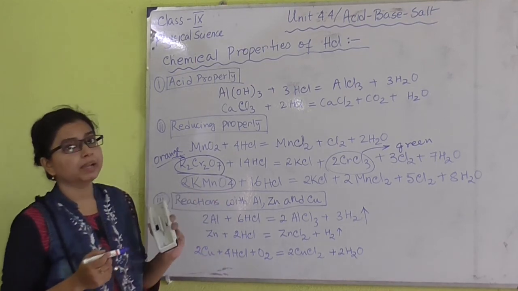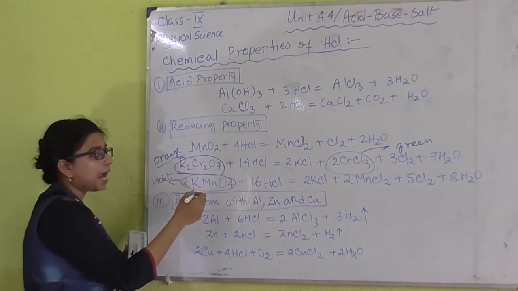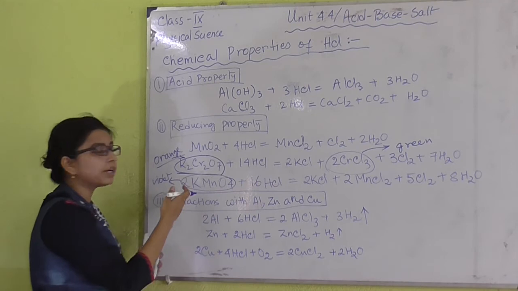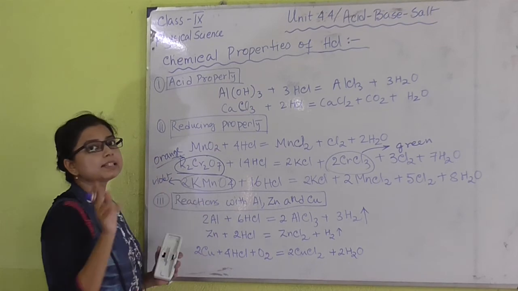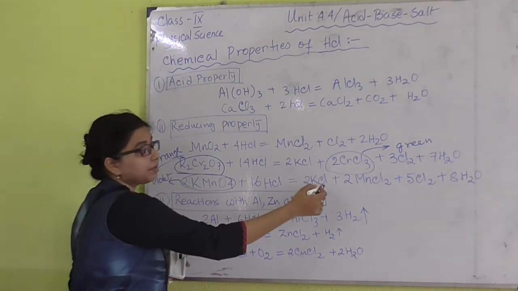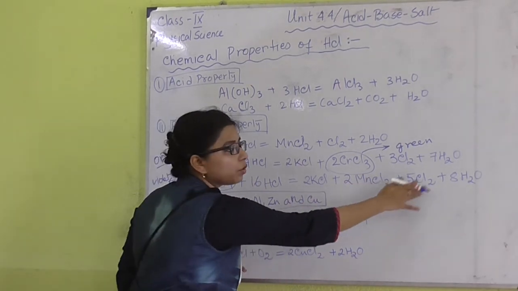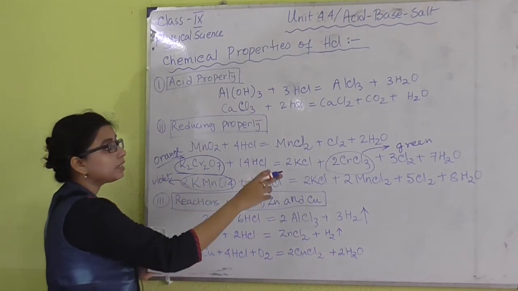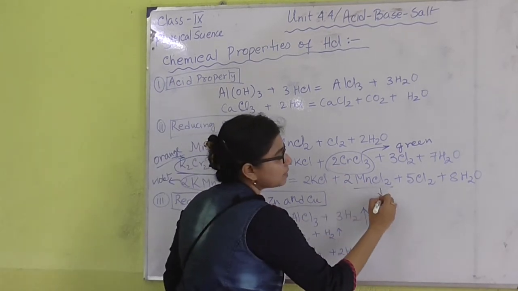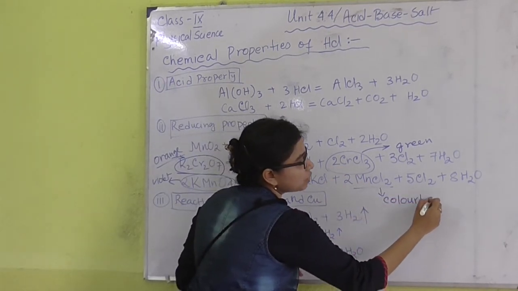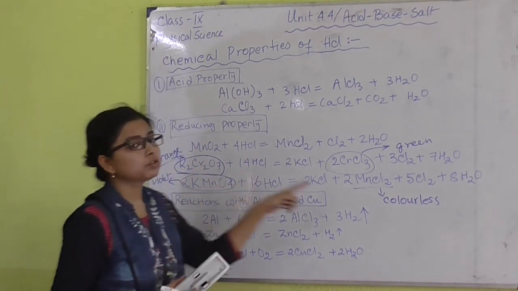KMnO4 means potassium permanganate, which is violet in color. Okay. And if we add hydrochloric acid to potassium permanganate solution, we will get here also the chloride of this metal separately. That means we have potassium, so we will get potassium chloride. We have manganese, we will get manganese chloride, and chlorine and water. So here the color change takes place, that is violet to colorless. As manganese chloride is colorless, the color change that we can see here is violet to colorless.